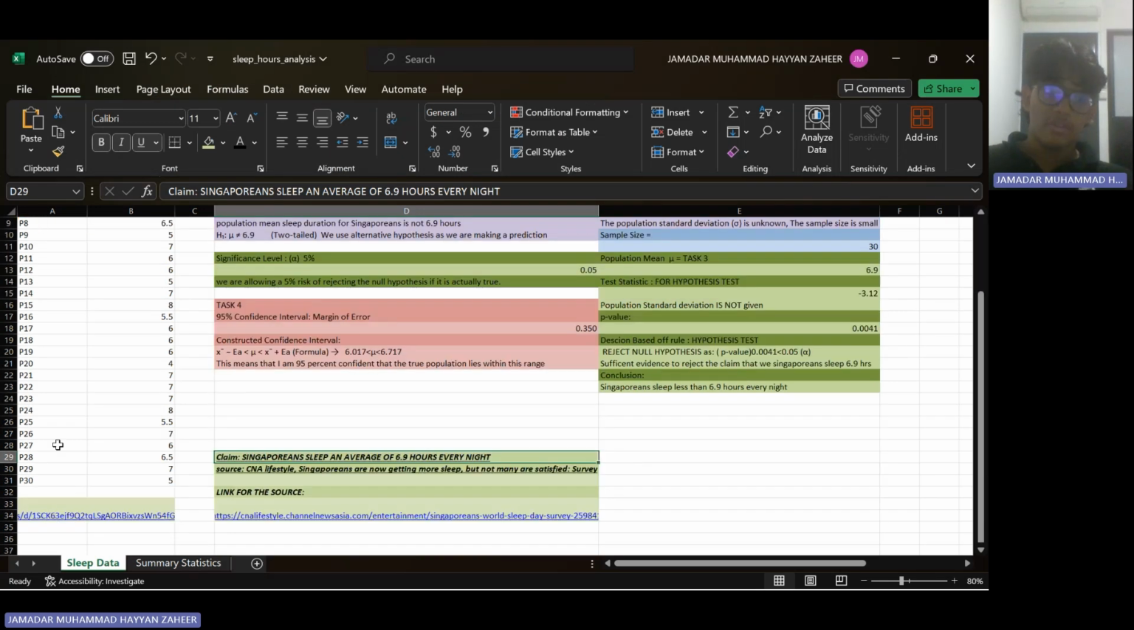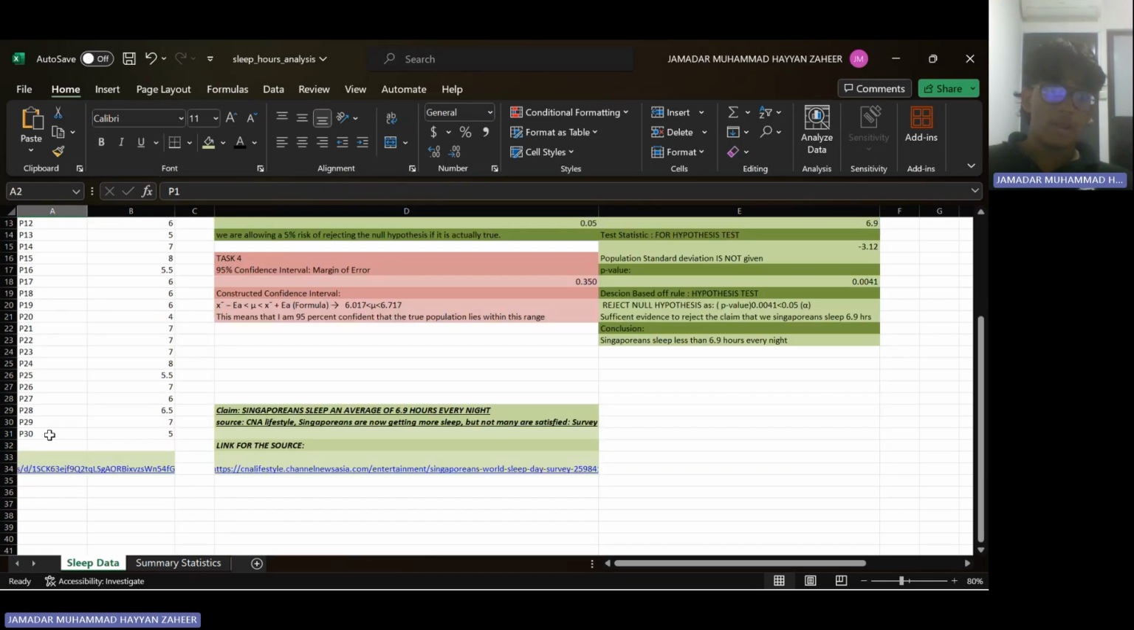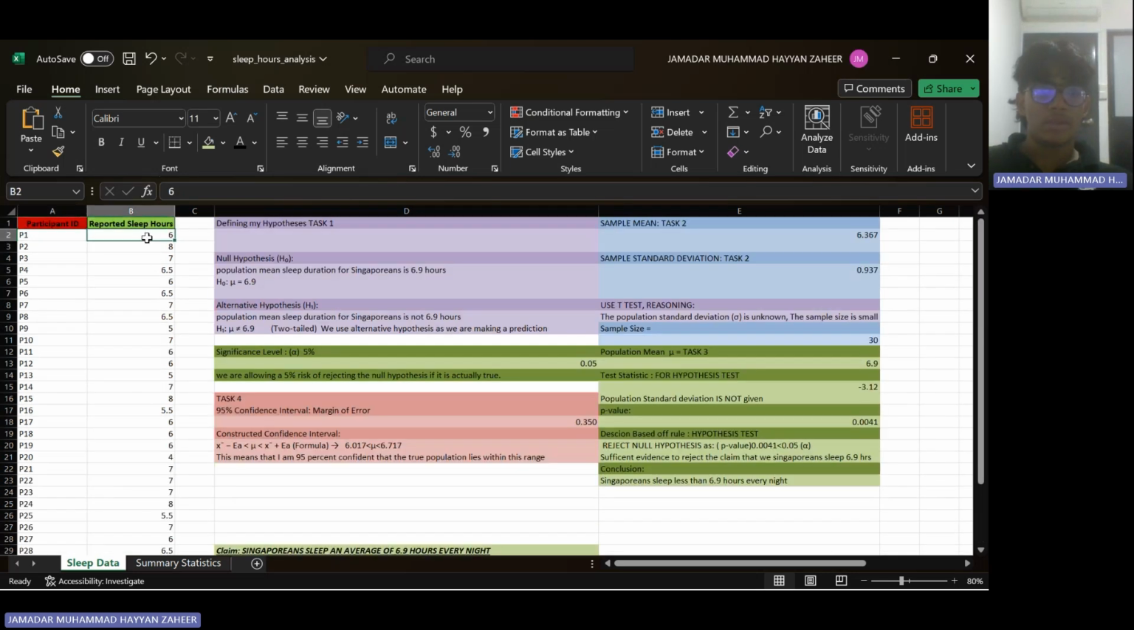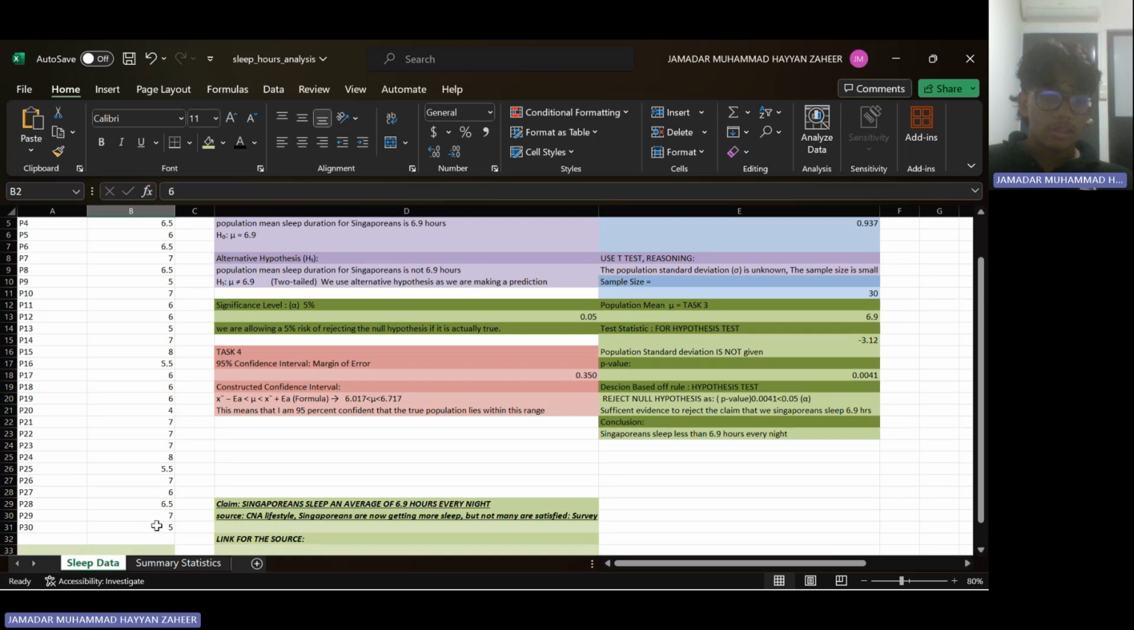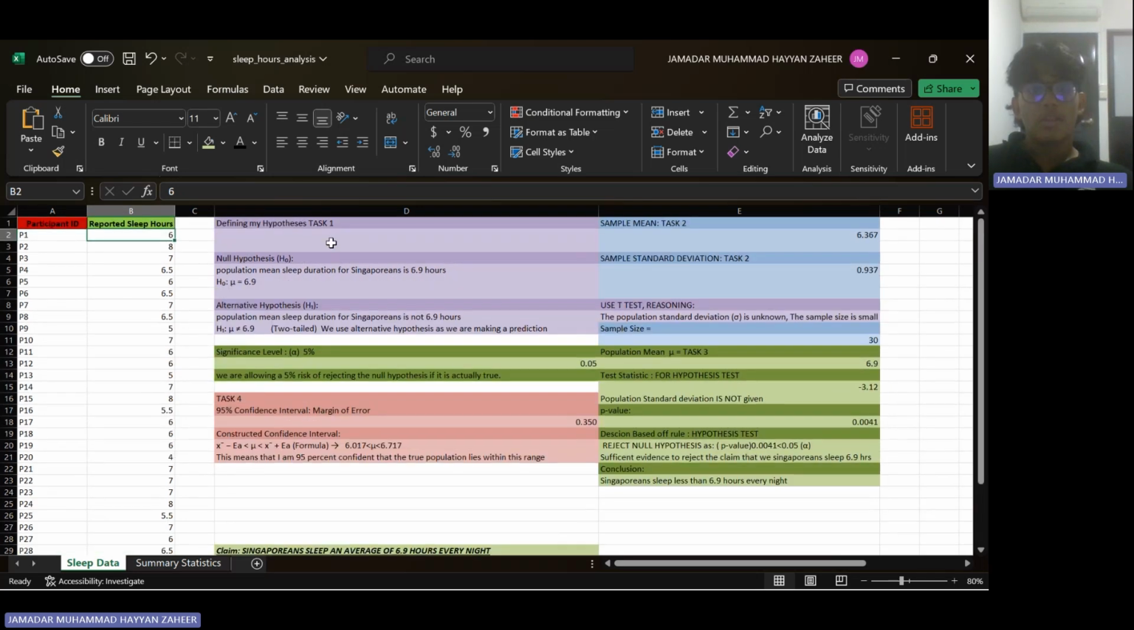So this is my survey results. I had 30 people participate based off my participant ID, so P1 to P30, and these are their reported sleep hours. This column here is their reported sleep hours. This is what I'm going to be doing a lot of my calculations on. They will almost all be based off of this. And now I'll move on towards task 1, where I will be defining my hypothesis.